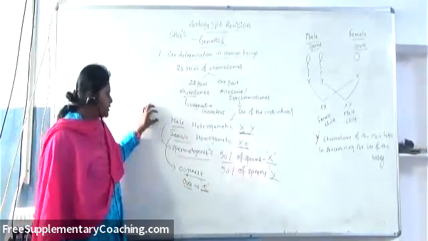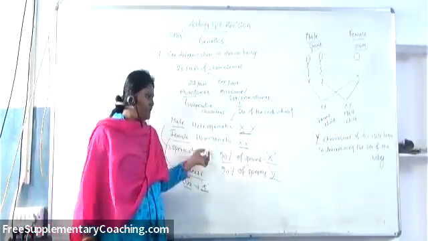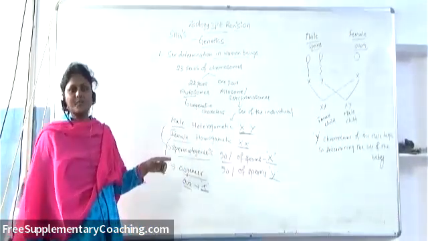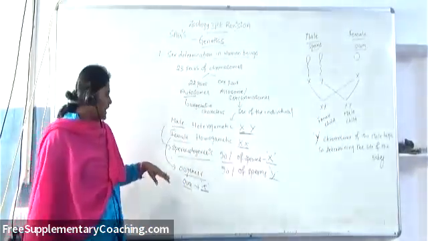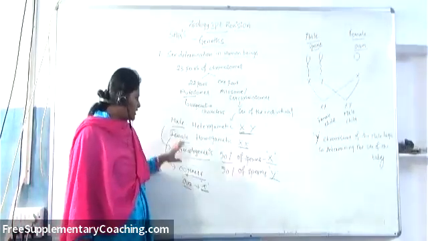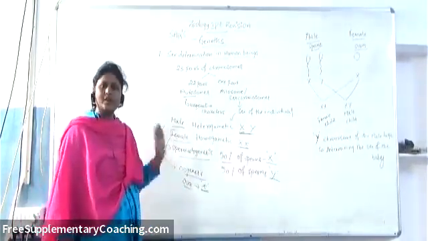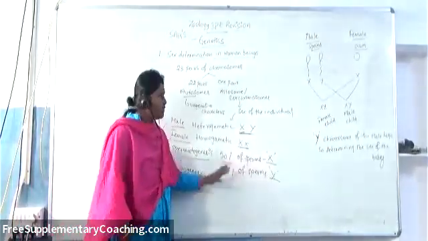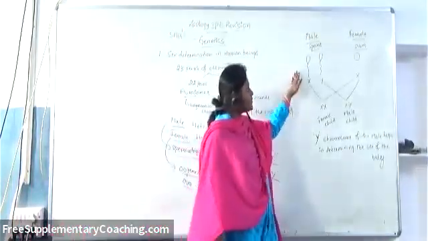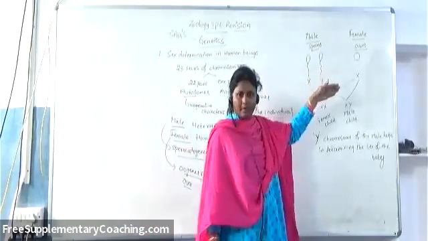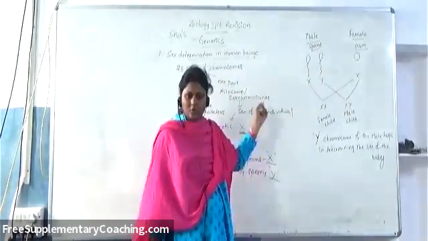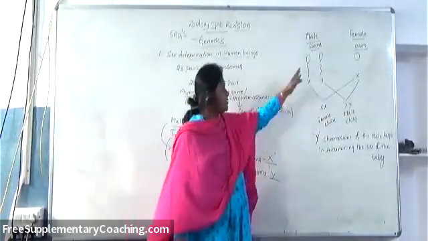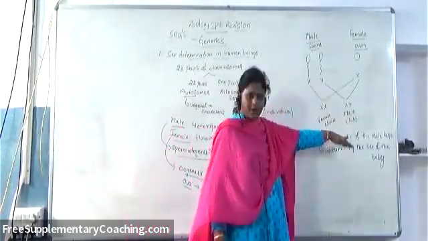During spermatogenesis in case of the male, 50% of the sperms contain X chromosome and 50% of the sperms contain Y chromosome. Whereas in case of the female, all the ova contain only one type of chromosome, that is X chromosome. Now, depending upon what type of sperm is fusing with the ovum, whether the sperm containing X chromosome or the Y chromosome, the sex of the baby can be determined.